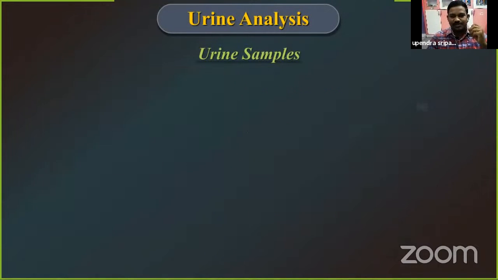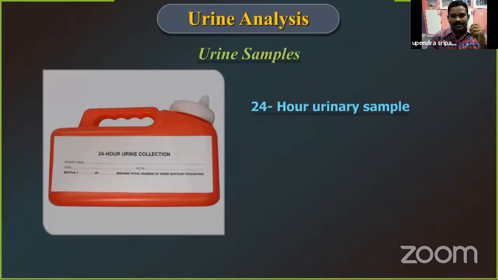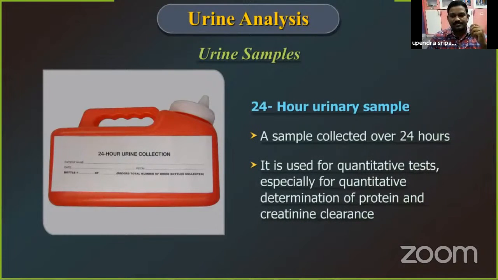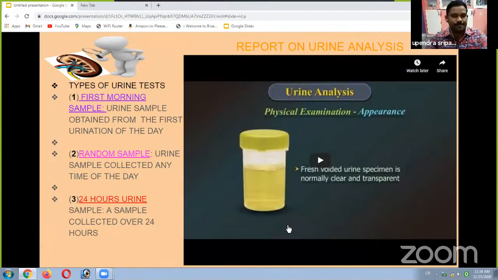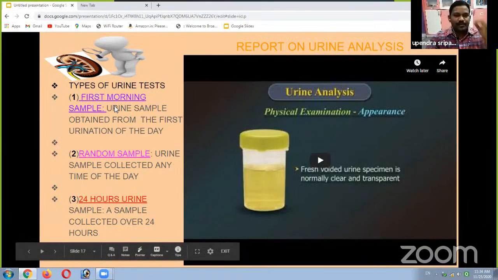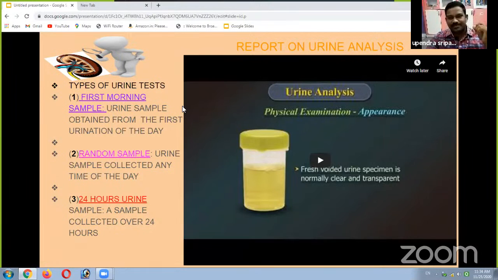Is the random sample, and 24 hours urinary sample. Here we know about first morning sample, urine sample obtained from the first urination of the day.